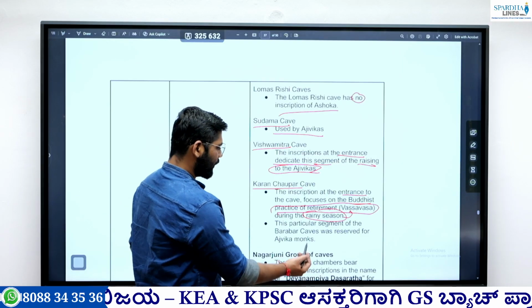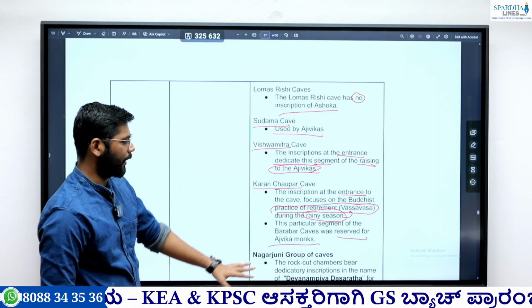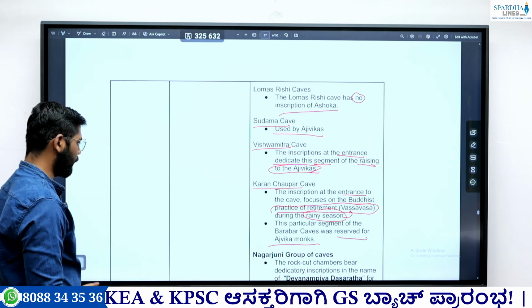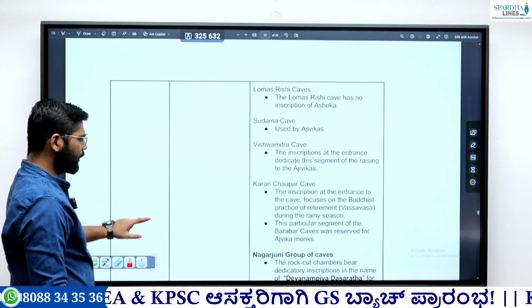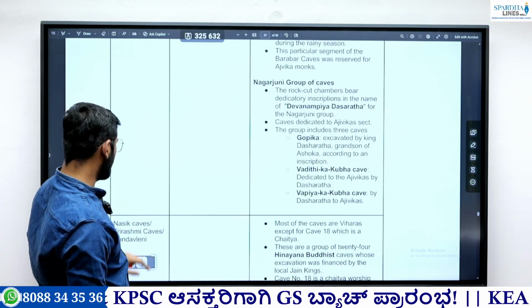Then this particular segment of the Barabar caves was reserved for the Ajivika monks. Okay, so it was later also used by Buddhists, but it was reserved for the Ajivika monks. Okay. Then next, the second group of caves is the Nagarjuni caves. Okay, Nagarjuni is the second group of caves.